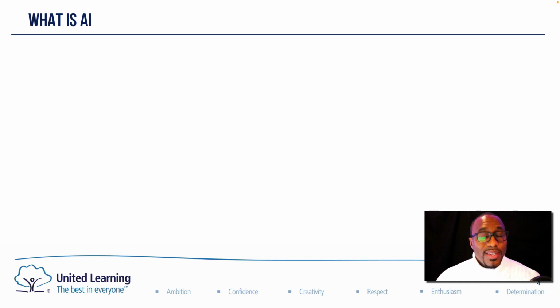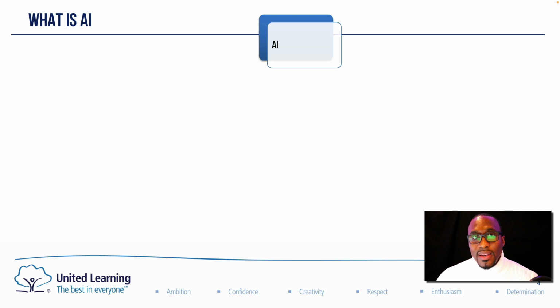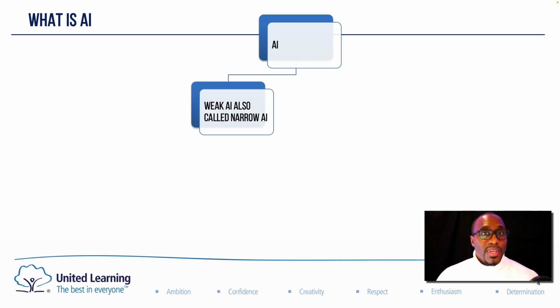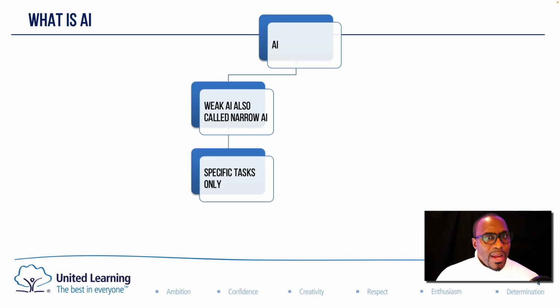So, what is AI? AI can be looked at in two main categories. One of those categories is referred to as weak AI, or also called narrow AI. And narrow AI is AI that focuses only on a specific task.